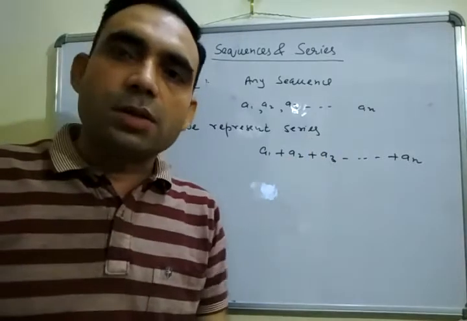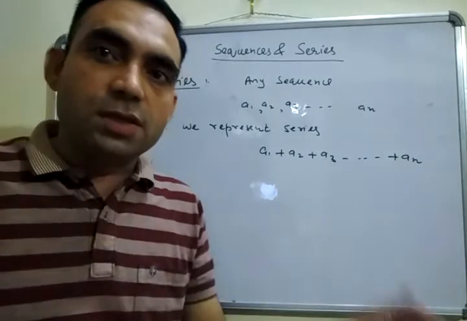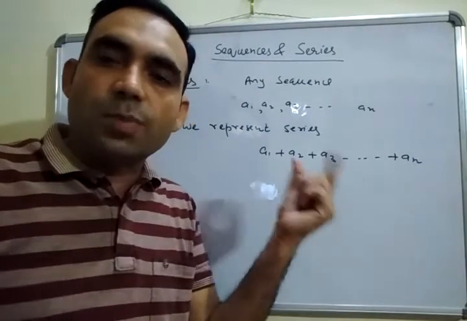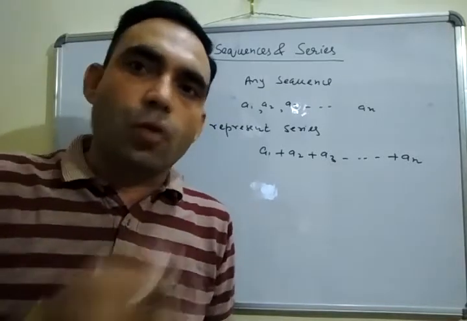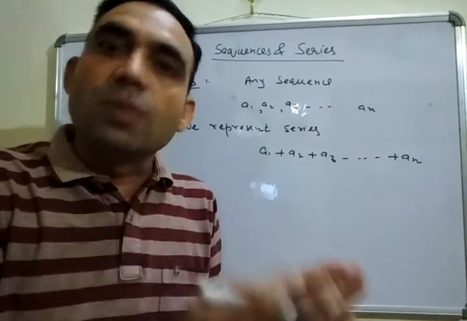If we have to find the sum, then we will say find the sum of the series. A series does not represent the sum. We cannot add these numbers. This is a representation only, in indicated sum form. If we have to find out the sum of these terms, then this is the sum of the series.